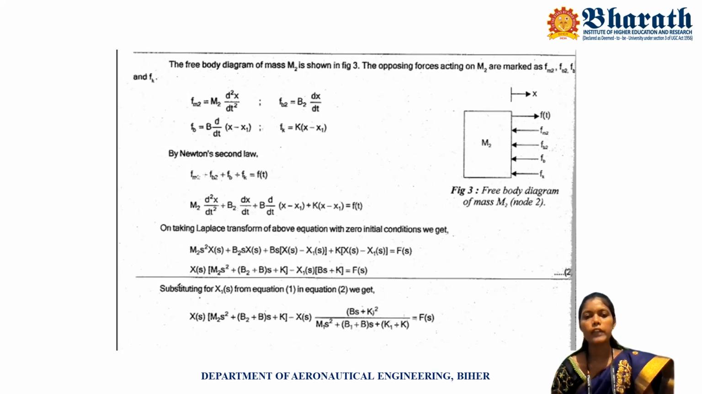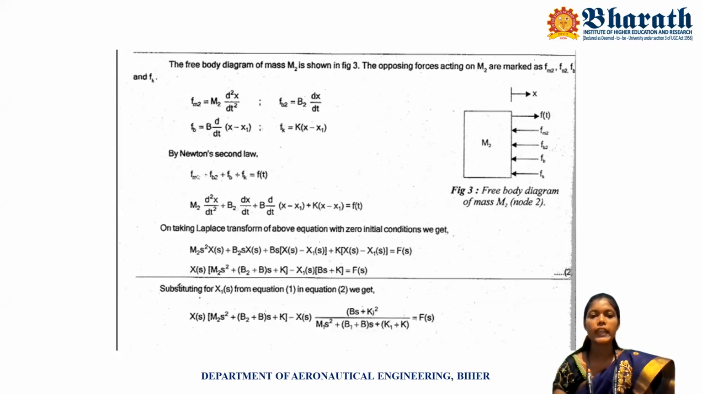We put in all the values and get m2 d squared x by dt squared plus b2 into dx by dt plus b into d by dt of (x minus x1) plus k into (x minus x1) equal to f of t.